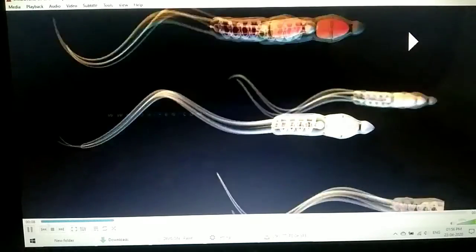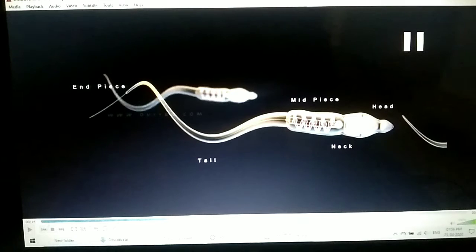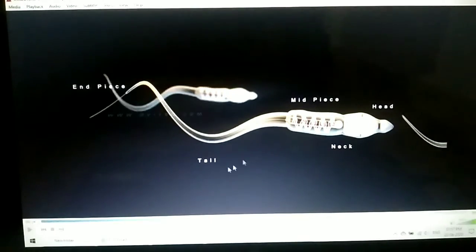See students, look at the motility of the sperm. It can move because it has a tail. Students, if we start with the basic structure, it has a head, which is the most anterior part. It has a neck, it has a middle piece or the mid piece, it has a tail, students, and it has the end piece as well. Now students, what is this head made up of? That is also what we are going to start with.